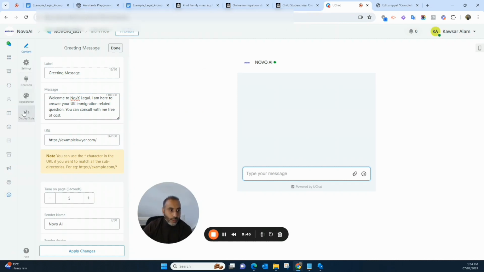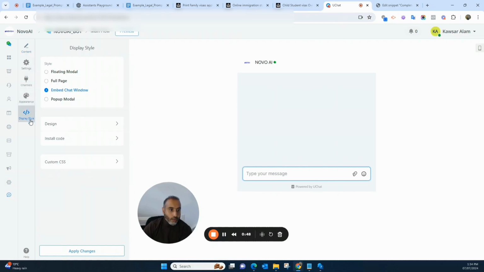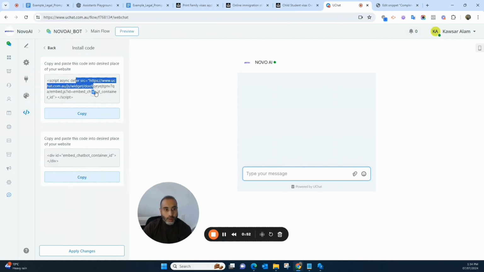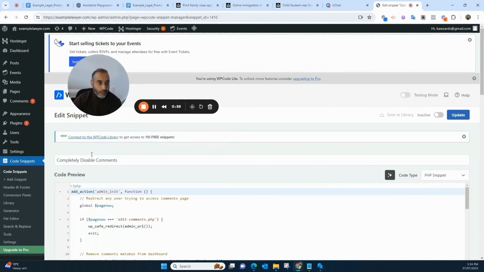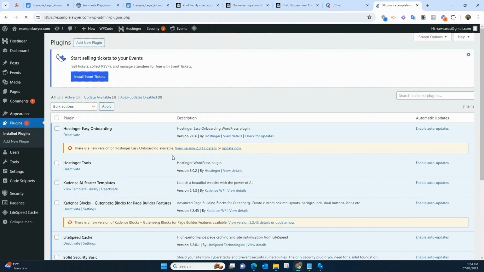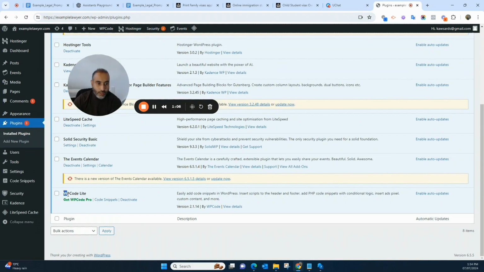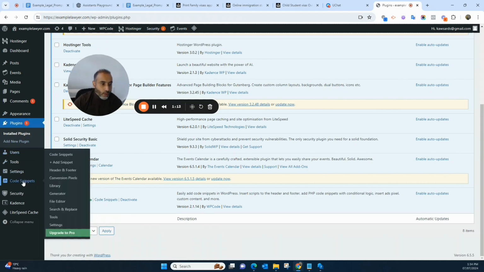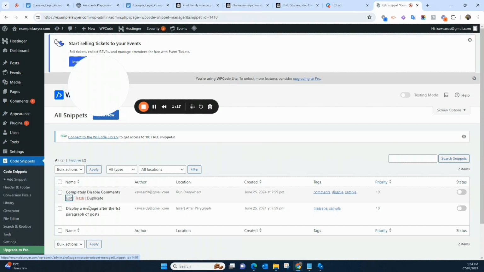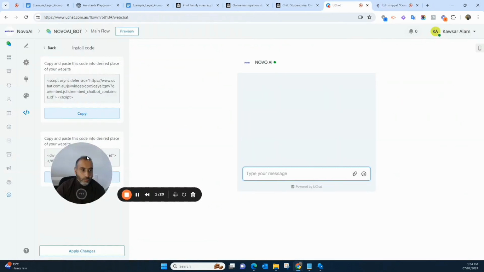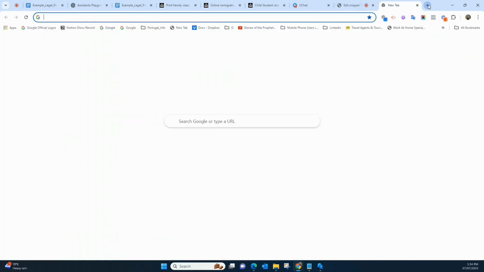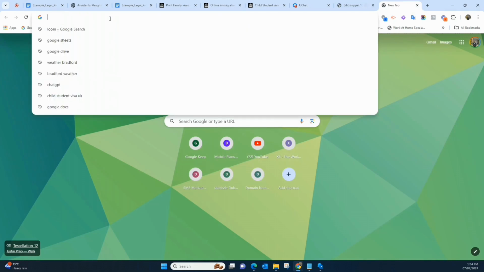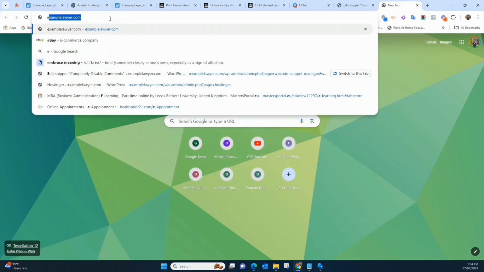Then the other one, probably the most important one, is the installation code. Now we need to connect it with our website, right? So here I am inside my website. You go to the plugins, because mine is already installed. I'm just showing you it's in the plugins. You can use something like WP Code Lite as a plugin, and then you go to code snippets. Inside these code snippets, you copy this header code from here. This is it. Now let's see how our website and the agent that we have created so far look. So let me open my website, exampleweb.com.